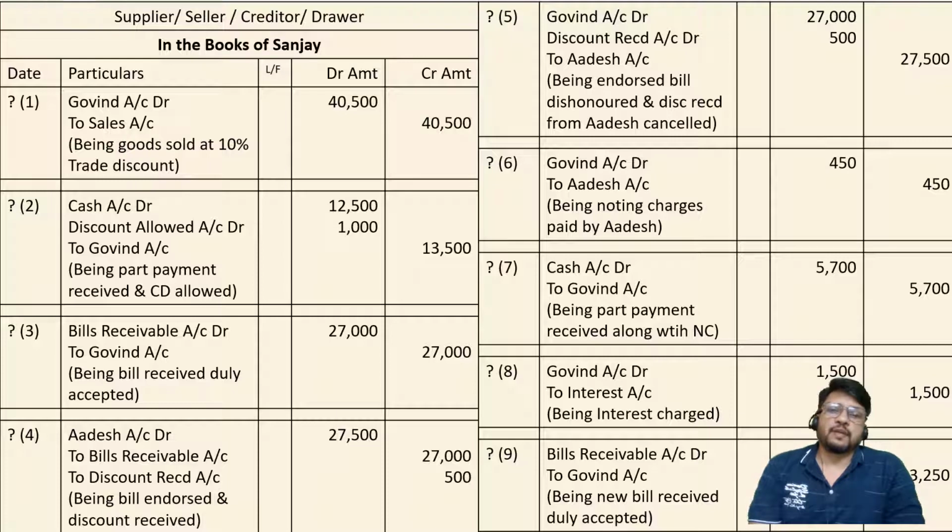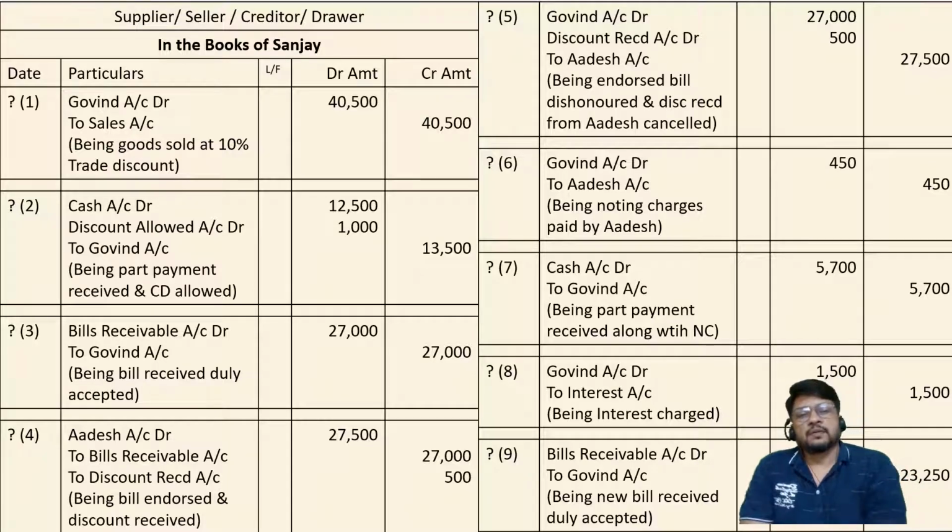Okay. The fifth entry passed by Sanjay is Govind account debit, discount received account debit to Adesh account. We are going to now think about what will be the reverse entry in the books of Govind. What will be the entry in green books, we have to think about that.